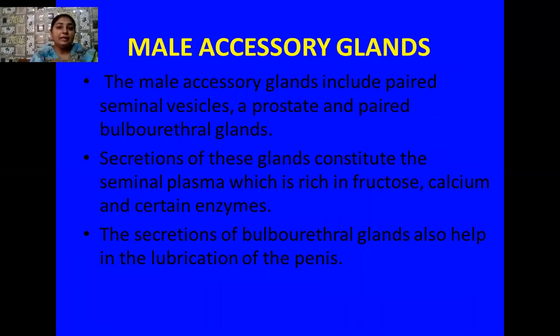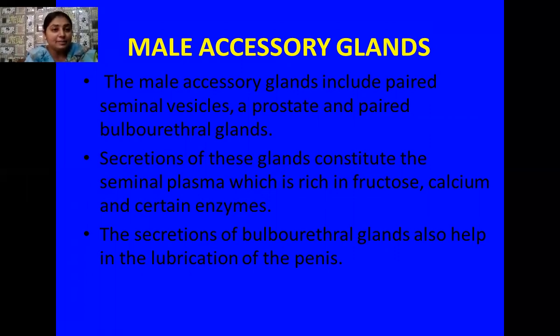Student, regarding the male accessory glands, as I have already discussed, the male accessory glands include a pair of seminal vesicles, a pair of prostate glands, and paired bulbourethral glands. So all of these glands, whether they may be seminal vesicles, prostate gland, or bulbourethral glands, their secretions generally form the seminal plasma, which is commonly known as semen. So this seminal plasma or semen is rich in fructose, calcium, and certain enzymes.